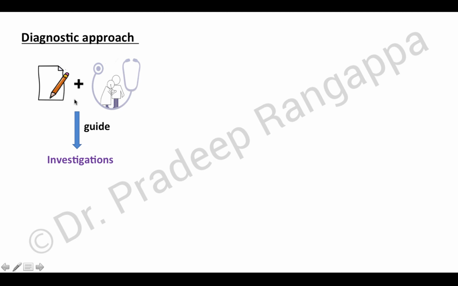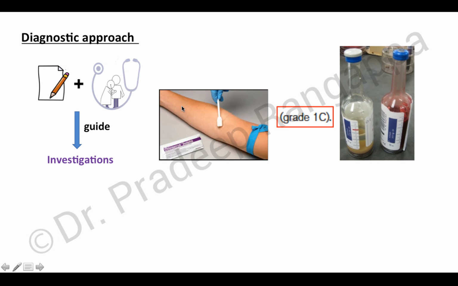So what is the diagnostic approach to non-infectious causes of fever? Typically for non-infectious causes, I think we should be very systematic in our history taking, in our clinical examination, and investigations guided by good clinical history and good clinical examination. And blood cultures have to be taken in a very systematic or accurate way by cleaning the surface with chlorhexidine or with 70% alcohol plus 1 to 2% tincture iodine. But right now the standard of care is chlorhexidine.